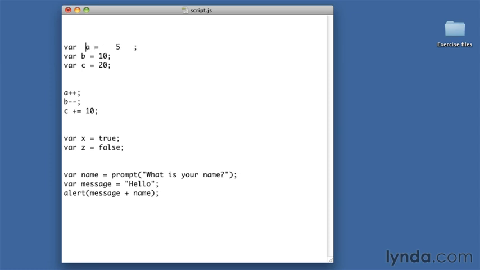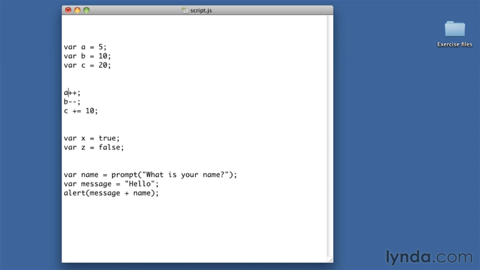You start jamming all the elements up against each other, it becomes tough to read. So you use as many spaces as you need to make this clear. Now, there are a few customs that you may run into. Let's say we're using the ++ operator, and I'm just doing a++ here. I could write this as a space ++, but by convention, a simple line like this is just written this way. But that takes us into one more point.